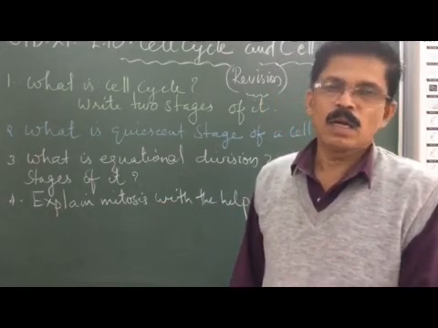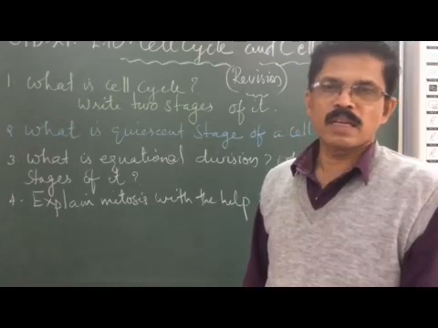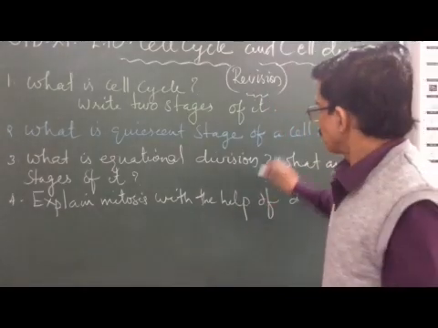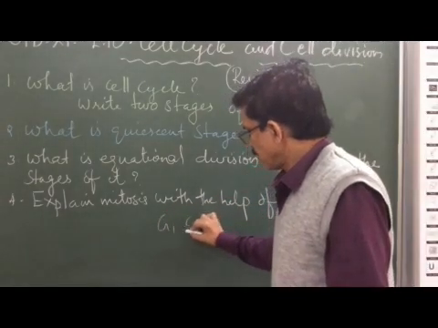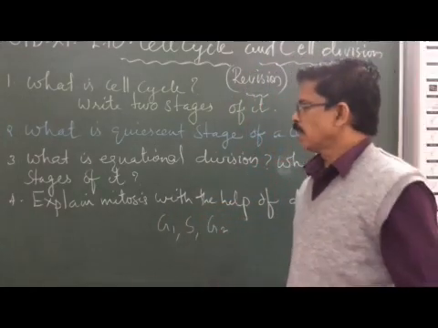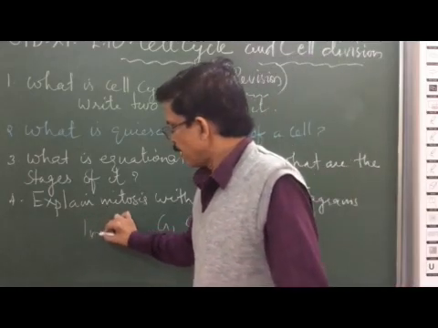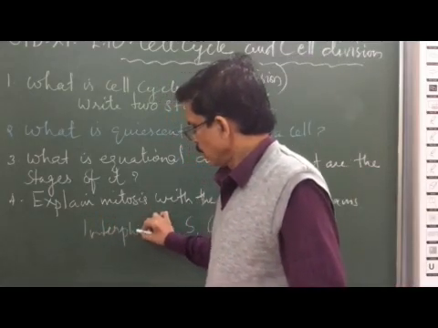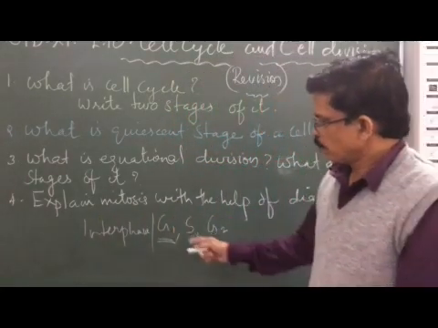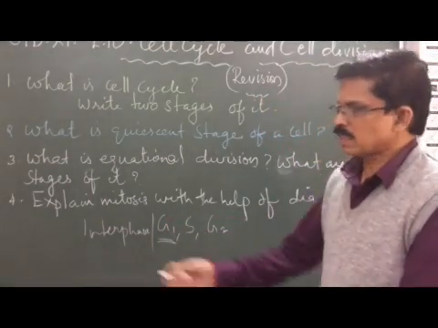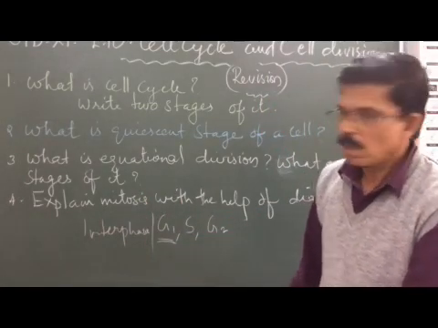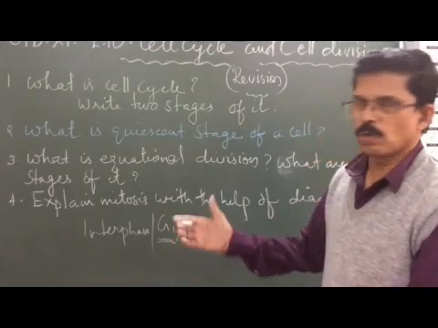Okay? During interphase, there are three stages. What are the three stages of interphase? G1 phase, S phase and G2 phase are the three steps in the interphase. In G1 phase, the cell continues to grow, because before this the daughter cells were just formed by mitosis or meiosis.